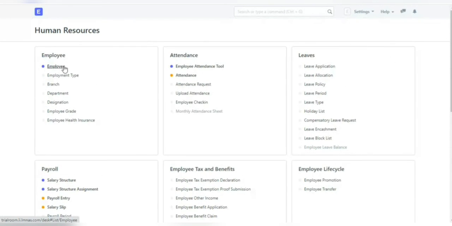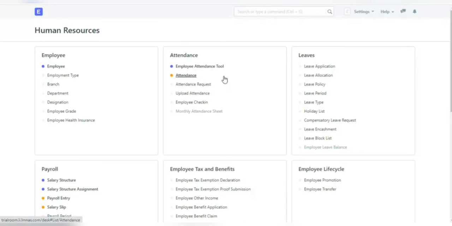Employee. An individual who works part-time or full-time under a contract of employment, and has recognized rights and duties of your company is your employee. Here, you can manage the employee master. It captures the demographic, personal and professional details, joining and leave details, etc.